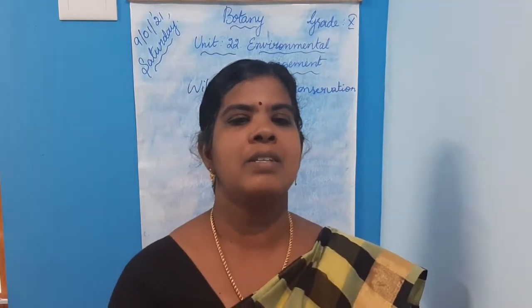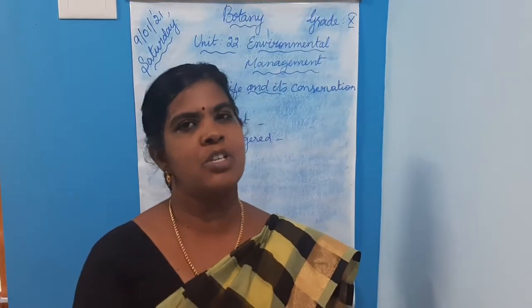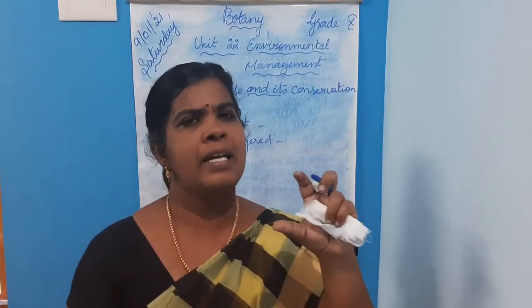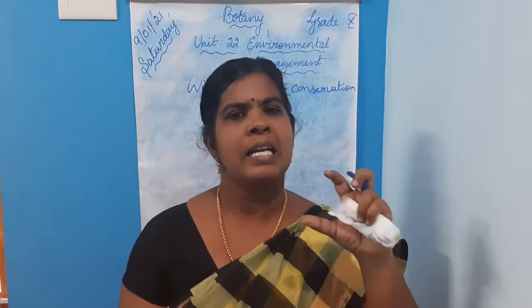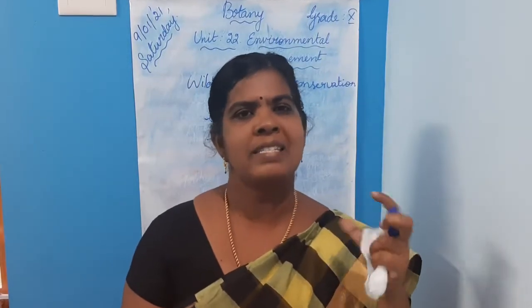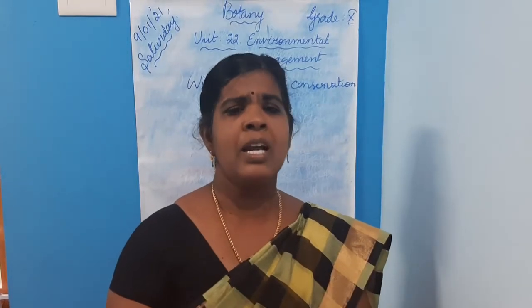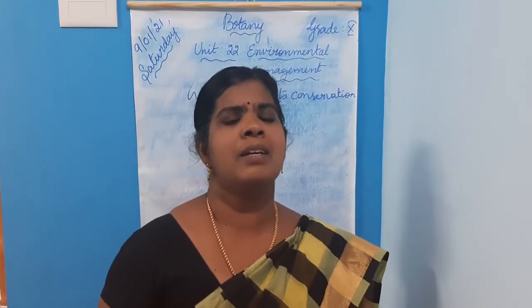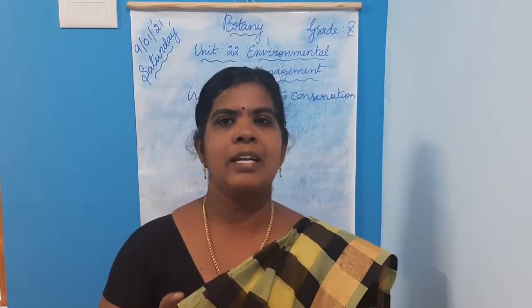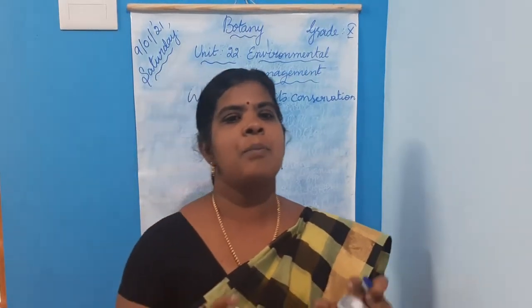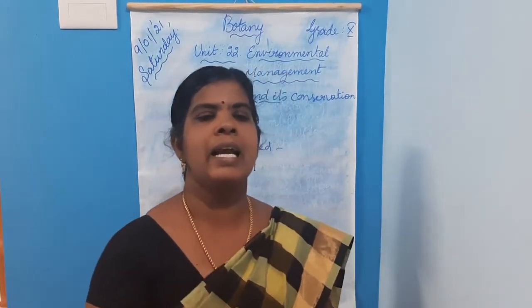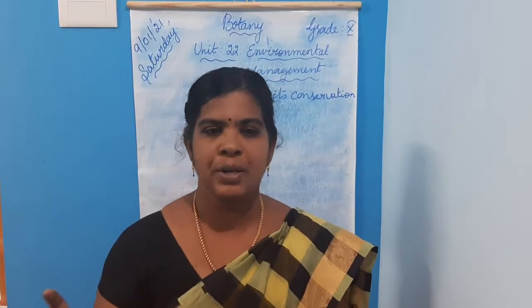Next, hunting and poaching should be prohibited. Certain animals are killed for their valuable skin, tusks, etc. We should not hunt animals for their valuable products. So hunting and poaching should be prohibited.